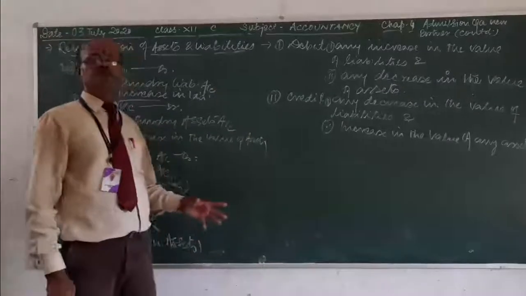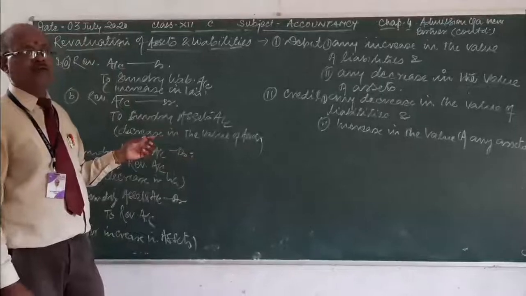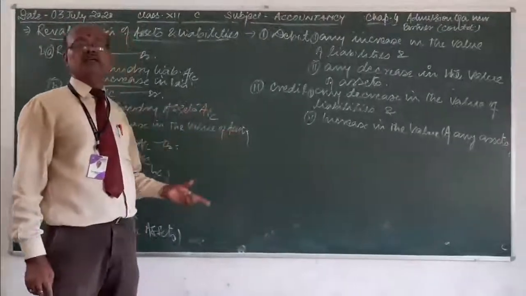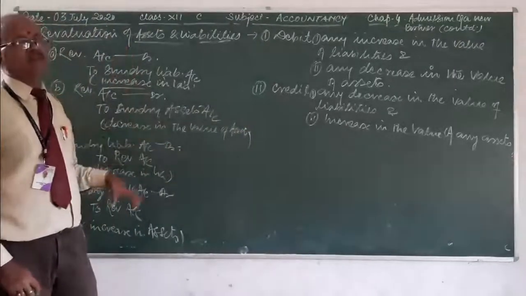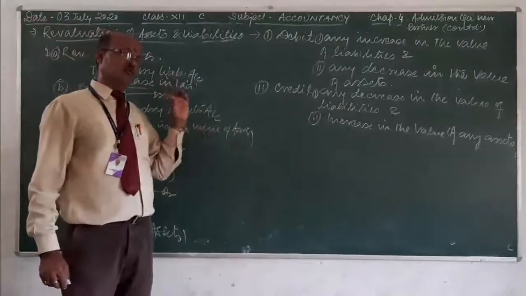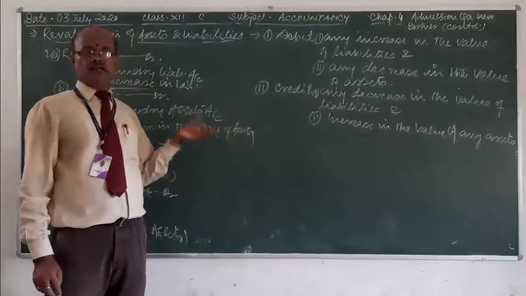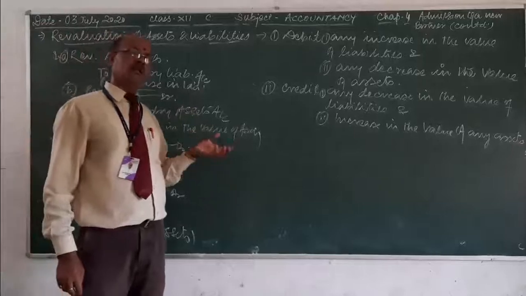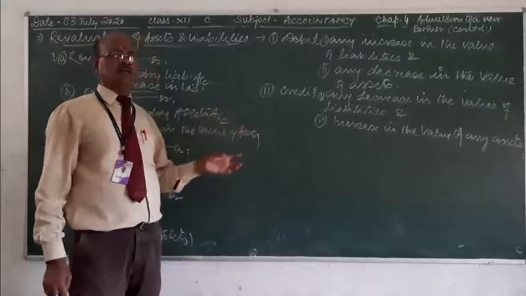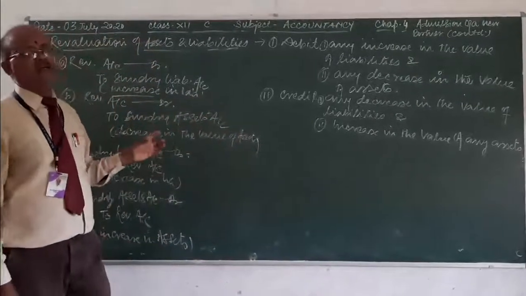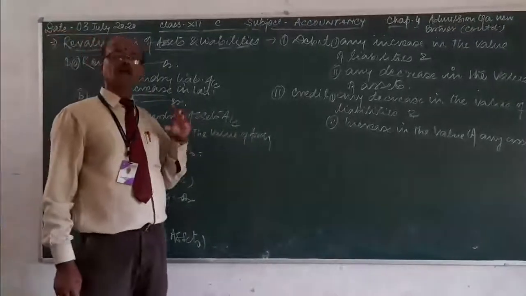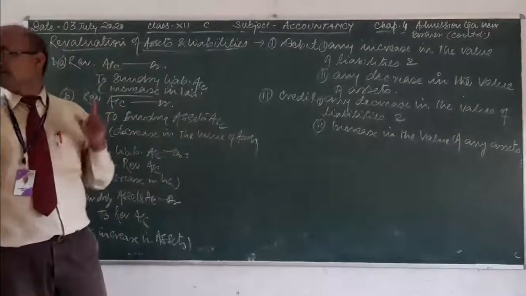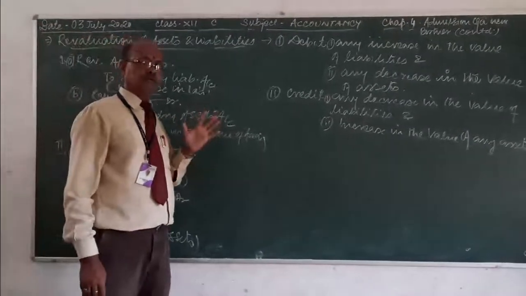If there is a debit balance, how will you say the balance is debit? If the total of debit side is greater than the total of credit side, then it will be debit balance. And if the total of the amount column of credit side is greater than debit side, then it will be credit balance. Debit balance will denote loss and credit balance will denote you profit.